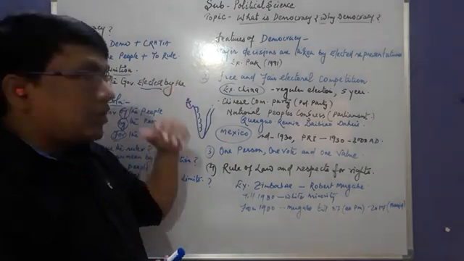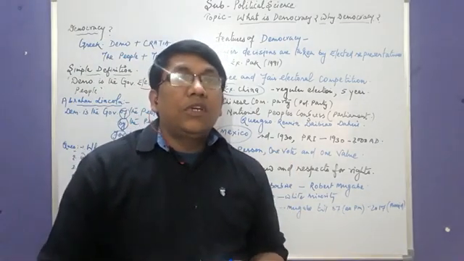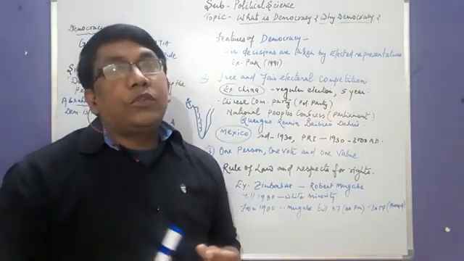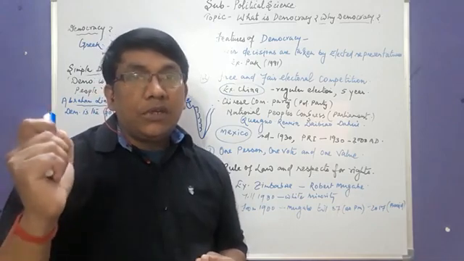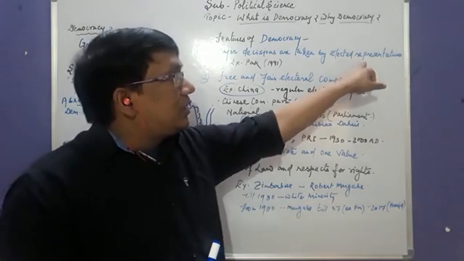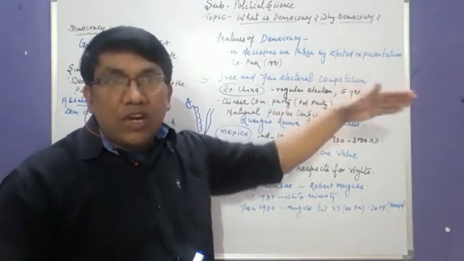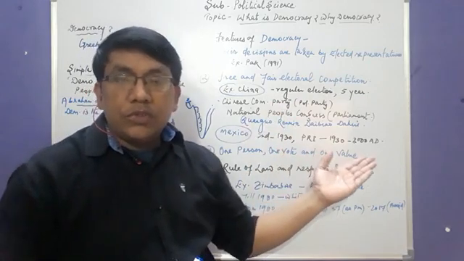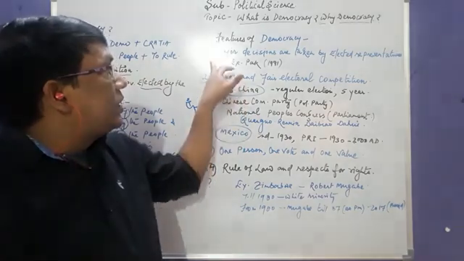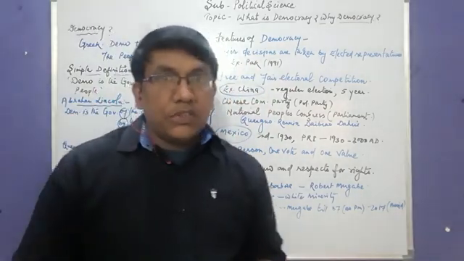the government elected by the people. Government of the people, according to Abraham Lincoln. It's impossible to rule by each and every citizen of the country. So they just have the representatives, and those representatives work on behalf of the people of their constituencies. Now I'm taking one example from Pakistan.